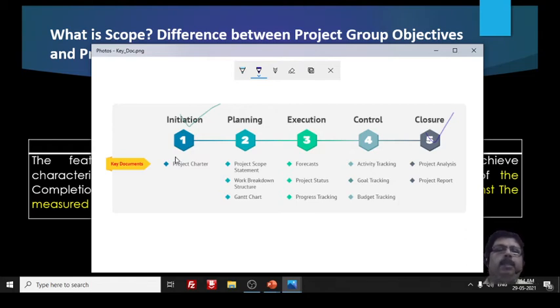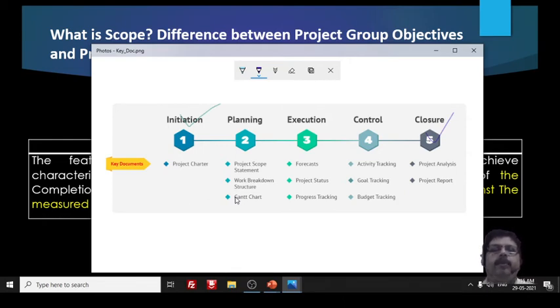And the second stage is planning. Concepts such as the project scope statement and work breakdown structures, we will discuss in the second unit. And one more is a Gantt chart. These are involved in planning. So these are the things we are learning in the second and third unit.